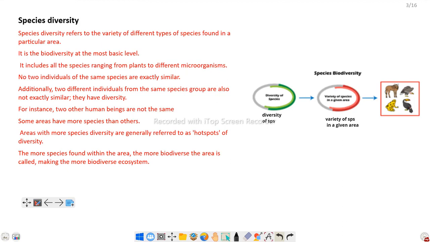So here is an example of species diversity. In a single forest, there are different species in different areas. From the edge of the forest, or the beginning of the forest, to the core area of the forest, according to the area, there are different varieties of forest animals, birds or microbes. So these are the species diversity.